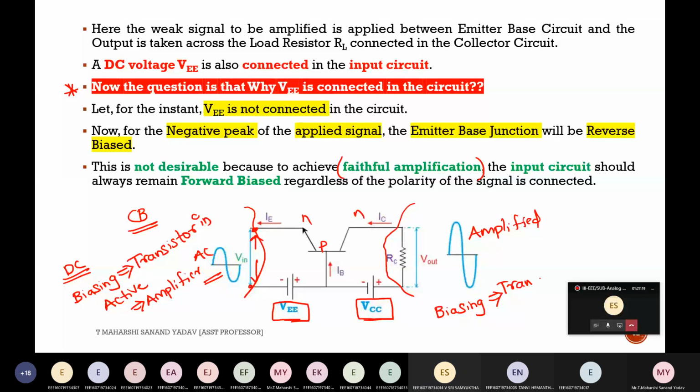Amplifier. That's it. To operate a transistor as an amplifier, for the amplification conditions, I'm using this. Whereas the input that is to be amplified is something which is AC in nature, that should be applied at the input so that I'll get output. So generally everyone will have this doubt: what is the use of VEE and VCC, even though I'm applying input which is AC in nature? What is the need of this?